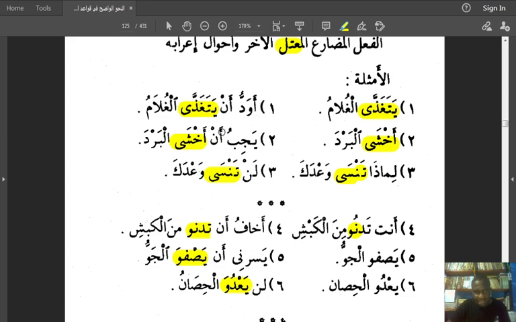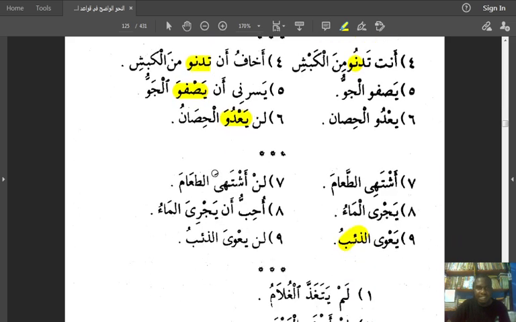It's the same an, lan. But here when it was waw, we realized that waw took the fatha. Akhafu an tadnuwa, yasurruni an yasfuwa, lan ya'duwa. So waw is a weak letter, alright. So these verbs here we have are also mu'tal al-akhir. They are verbs with weak ending, but then their weak ending is waw, and the waw takes the fatha, alright.